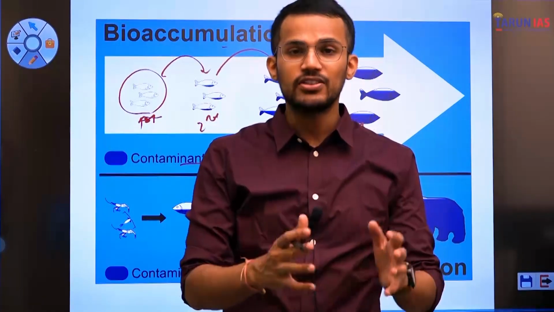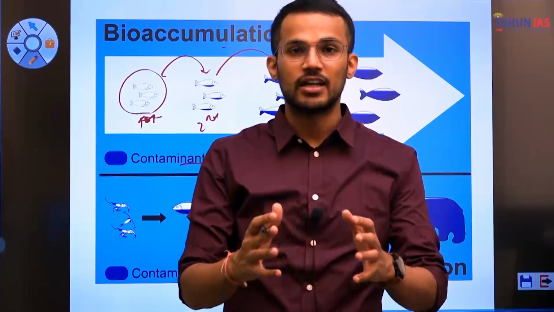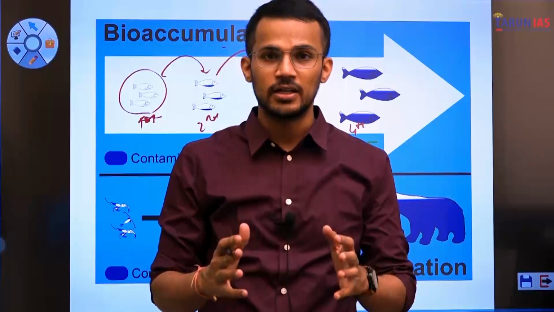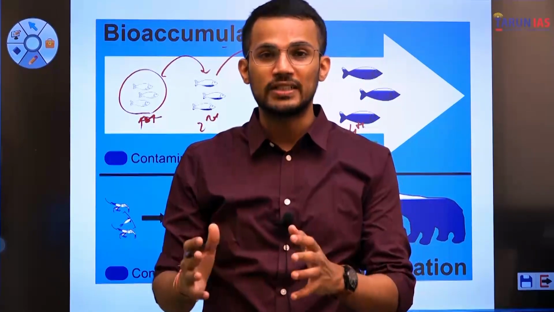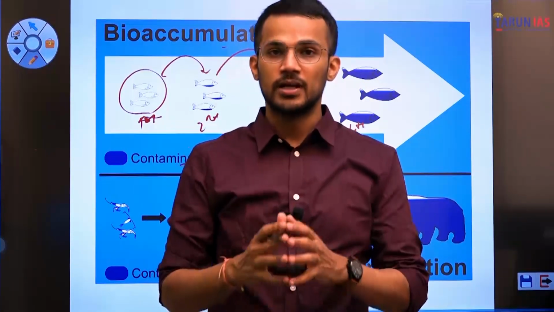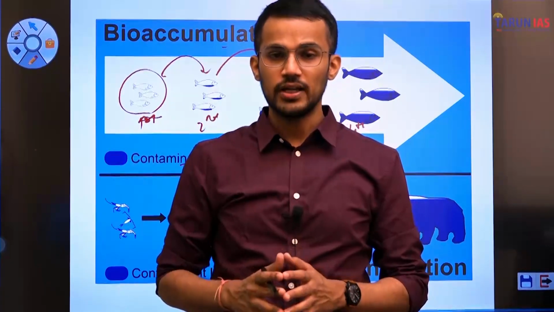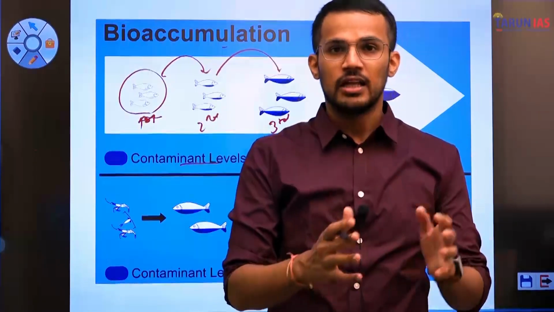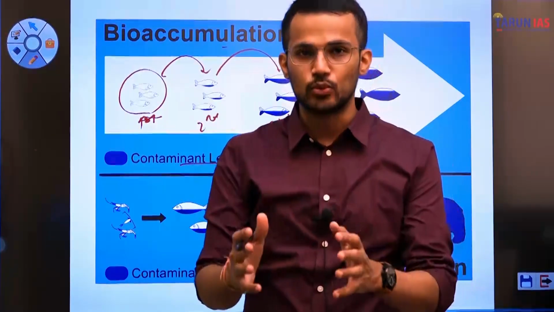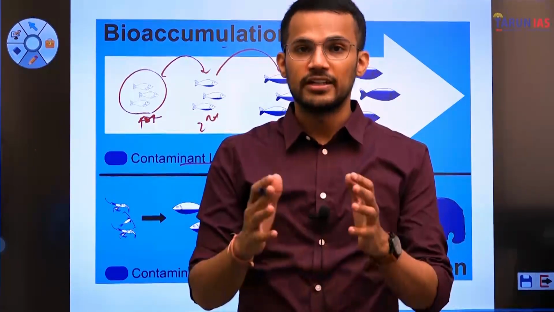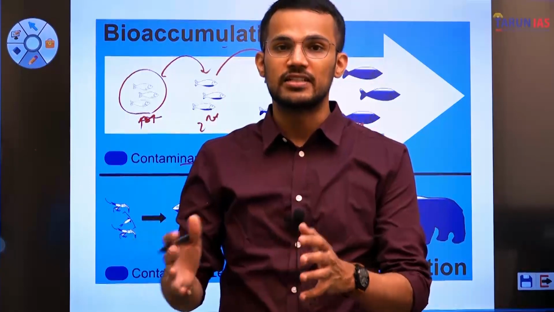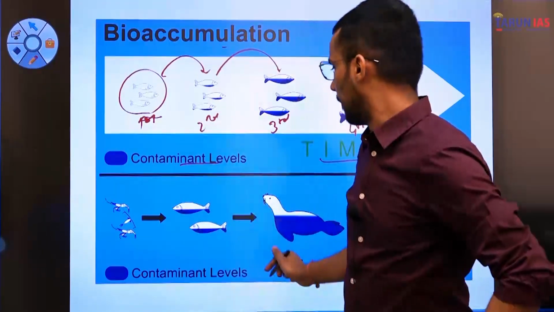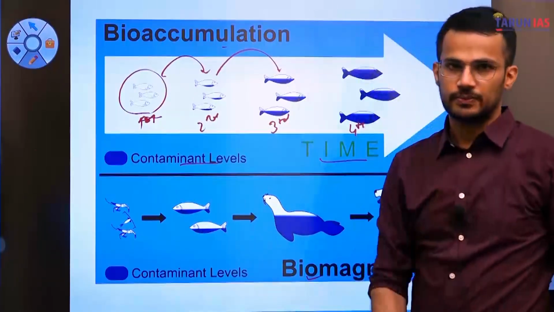And as the concentration of that contaminant increases inside the body of an organism with time, it starts affecting that organism negatively. Right? So that is bioaccumulation, wherein the contaminant is getting accumulated inside the body and the concentration is increasing day by day. Second is biomagnification.